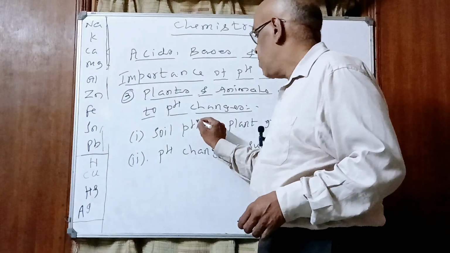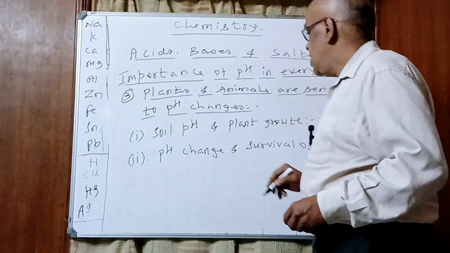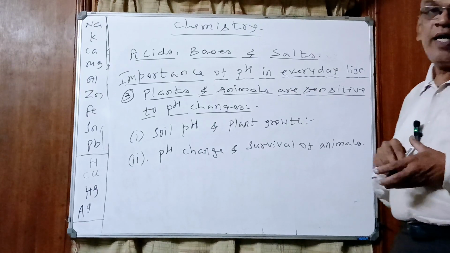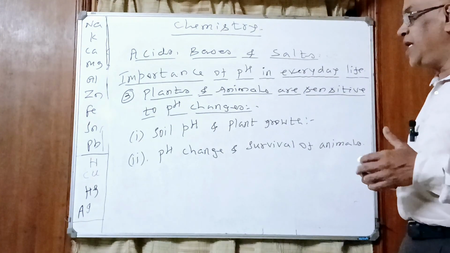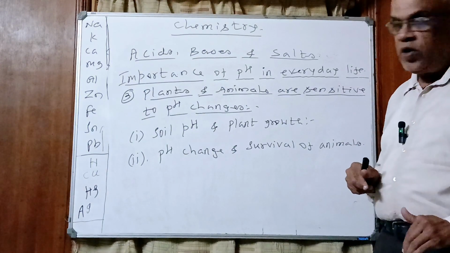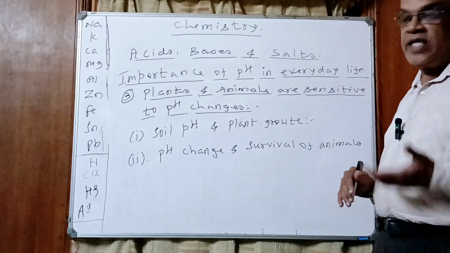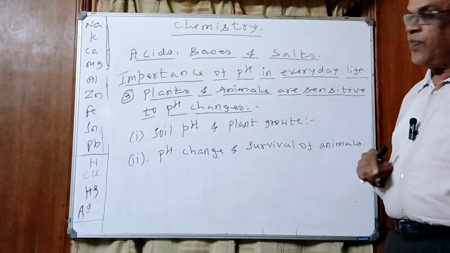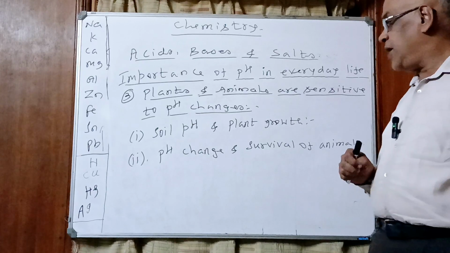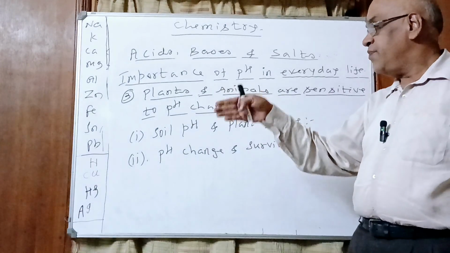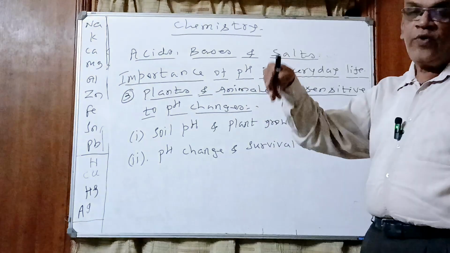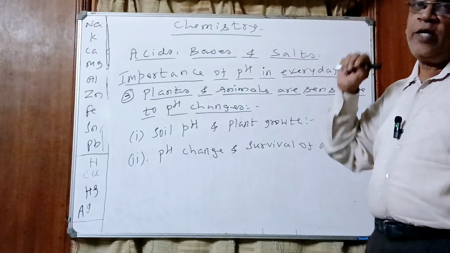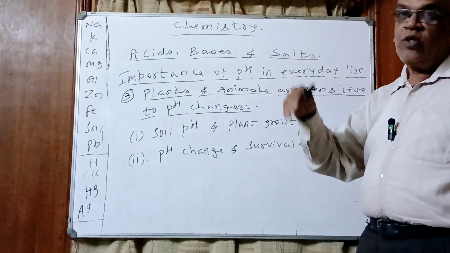See now, the pH of the soil in which plants are grown is normally around 7, neutral. If the pH suddenly collapses as low as 4 or rises to 8.3, what happens, children? The growth of the plant is affected drastically. Yes or no? Yes. So the pH of the soil can go as low as 4.4 or as high as 8. It can go up to 8.3 or it can go as low as 4.3.